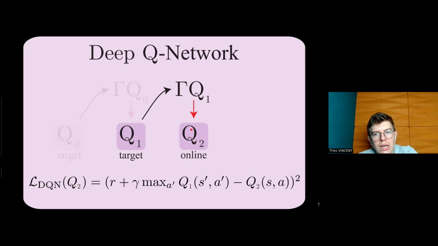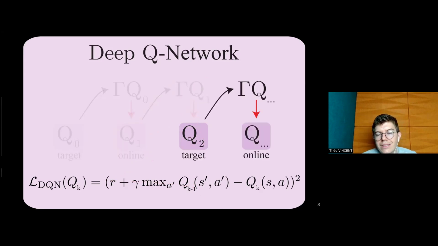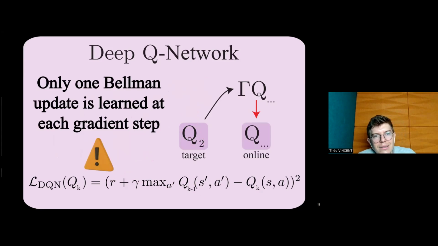This Q function is responsible for learning the second Bellman update or the second Bellman iteration, which is gamma Q1, which is exactly the same as before, but this time Q1 is here and Q2 is here. And we do that repetitively or sequentially during the training until the training ends. And you can see here that only one Bellman update is learned at each gradient step. Each time we see a sample, only one Q function is learned.